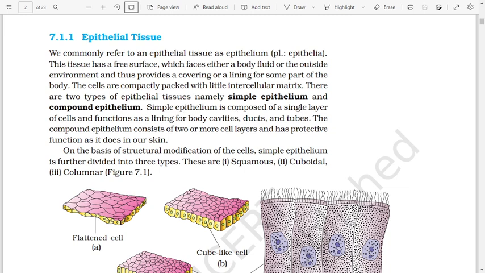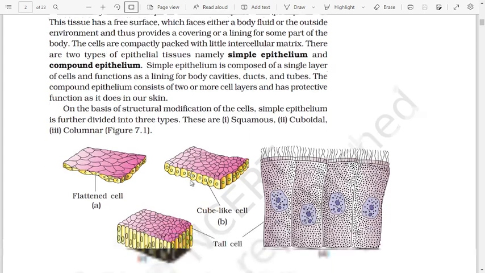Simple epithelium is composed of a single layer of cells and functions as a lining of body cavity, ducts and tubes. The compound epithelium consists of two or more cell layers and has a protective function as it does in our skin. On the basis of structural modification of the cells, simple epithelium is further divided into three types. These are: first squamous, second cuboidal, third columnar. Figure 7.1.